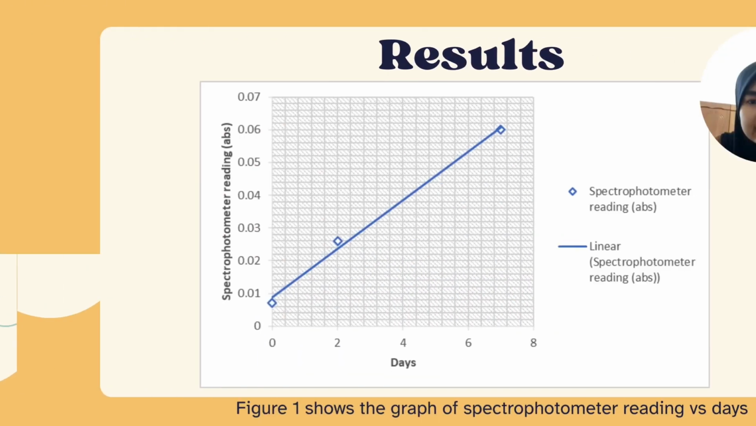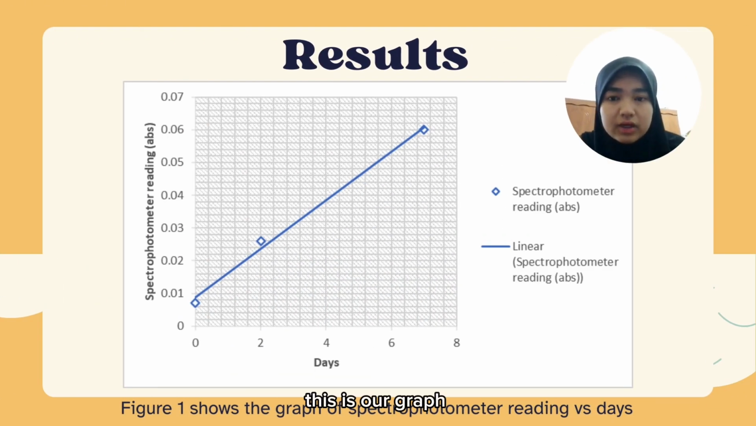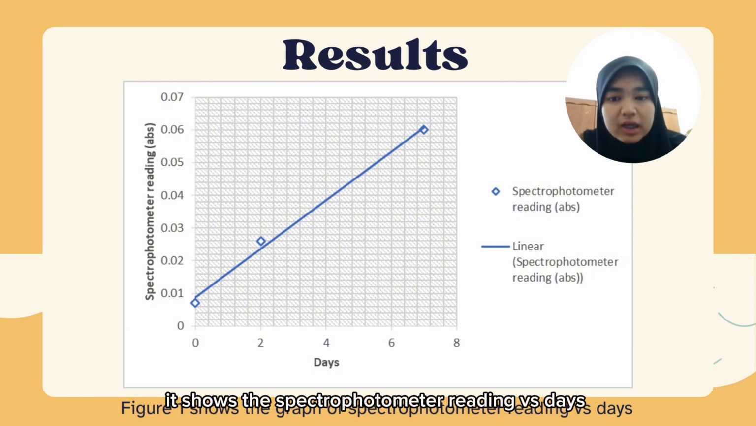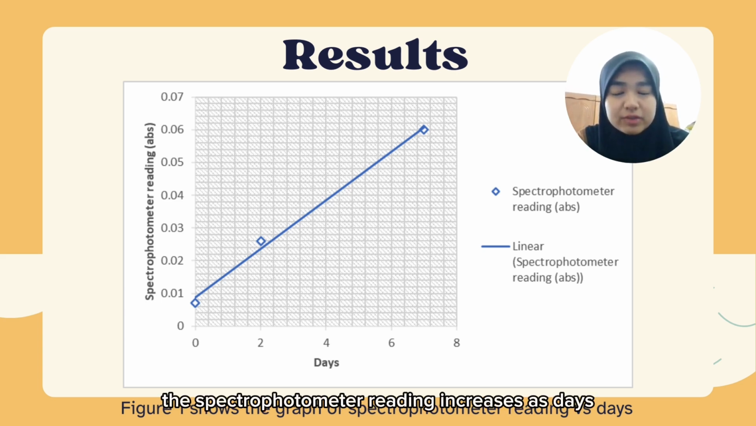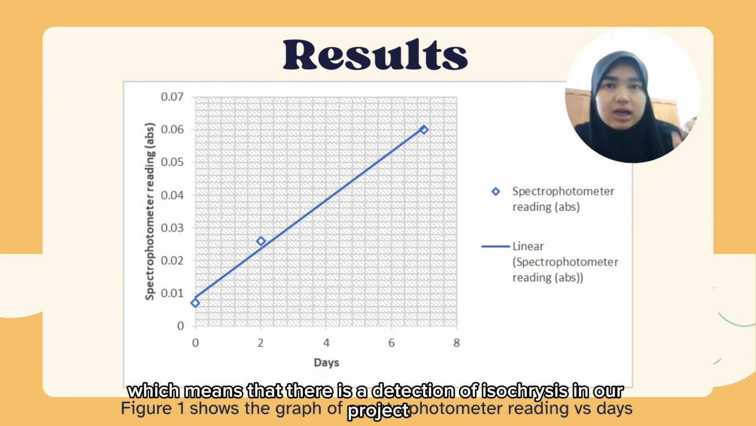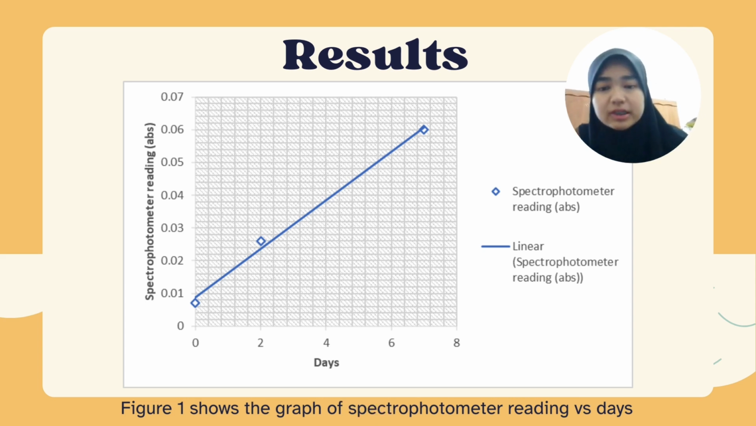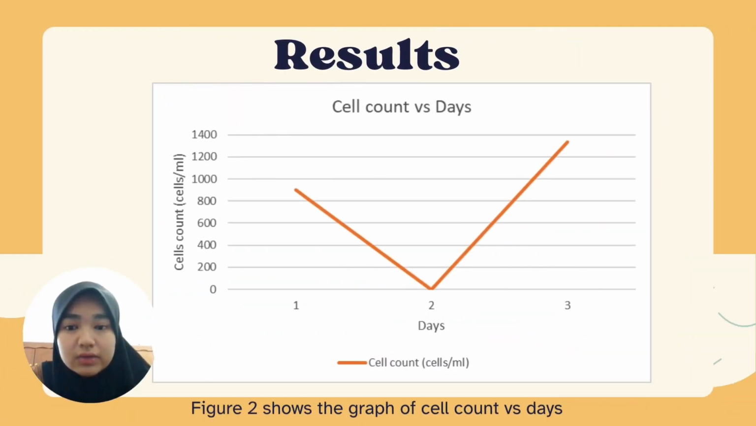class. This is our graph, which shows the spectrophotometer reading versus days. And as we see in the graph, the spectrophotometer reading increases as the days go by, which means that there is a detection of Isochrysis in our project. As time goes by, it is growing. So this is our second graph.